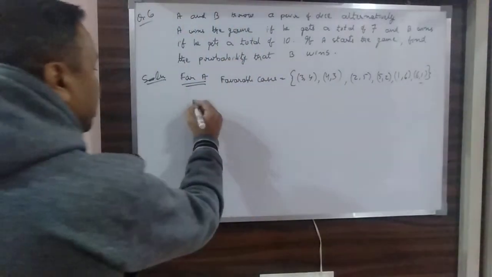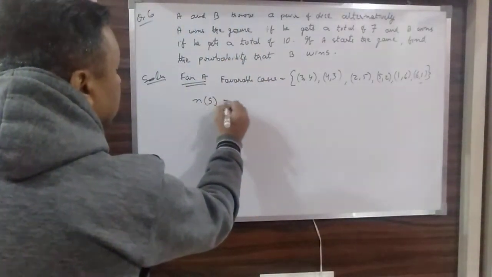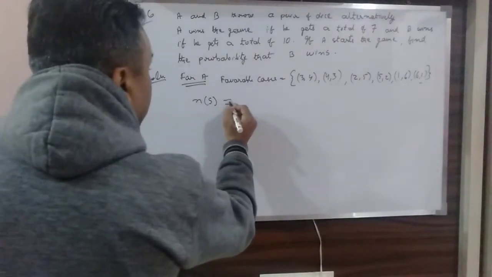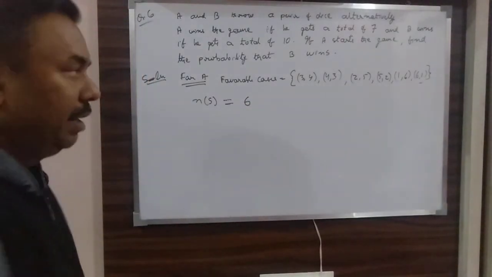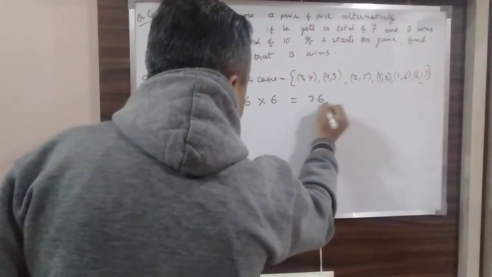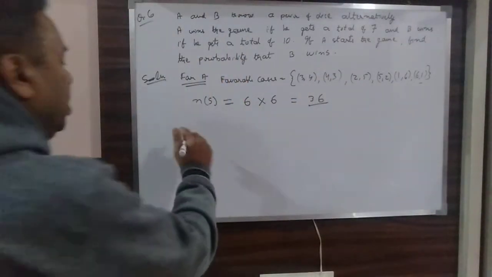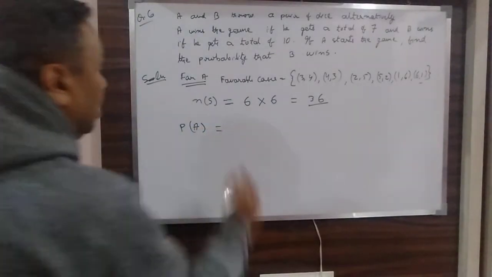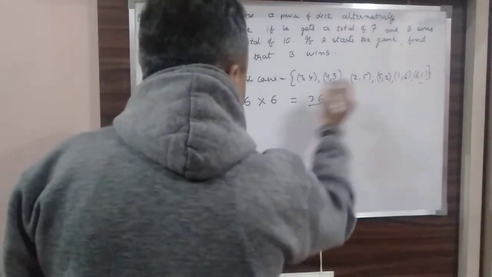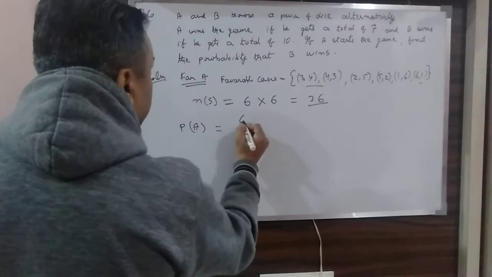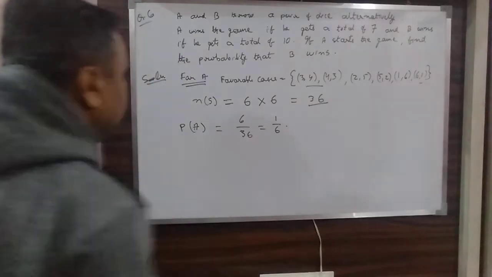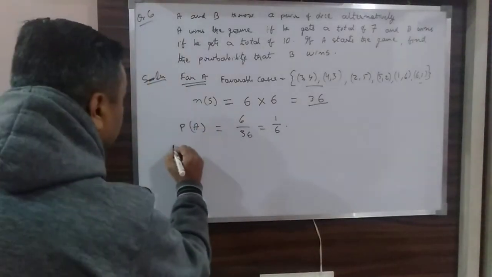And what will be the sample space? That is all cases. First die can show up 6 faces, and second die can also show up 6 faces. So number of sample spaces will be 36. So what will be the probability of A if he wins in the first chance? The probability of A will be 6, this is your 6 cases. So it will be 6 over 36. So this is what? 1/6. Okay. Similarly for B,